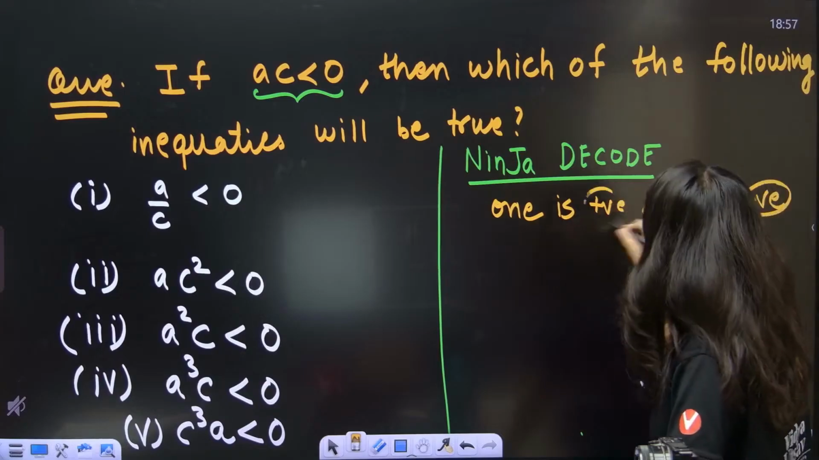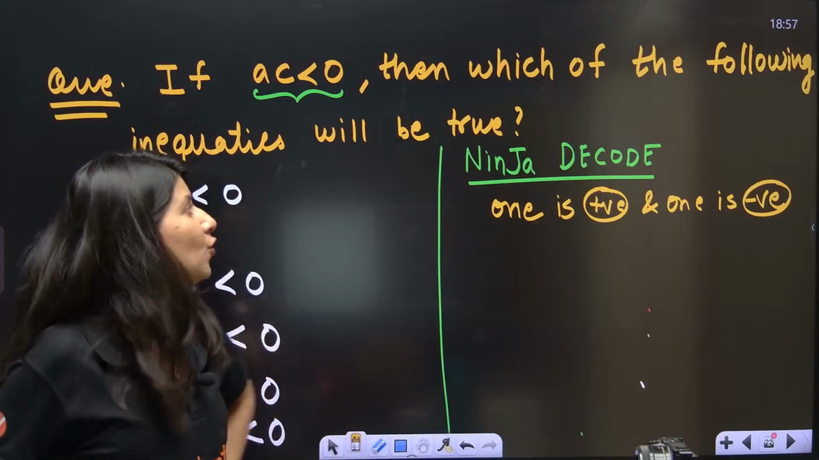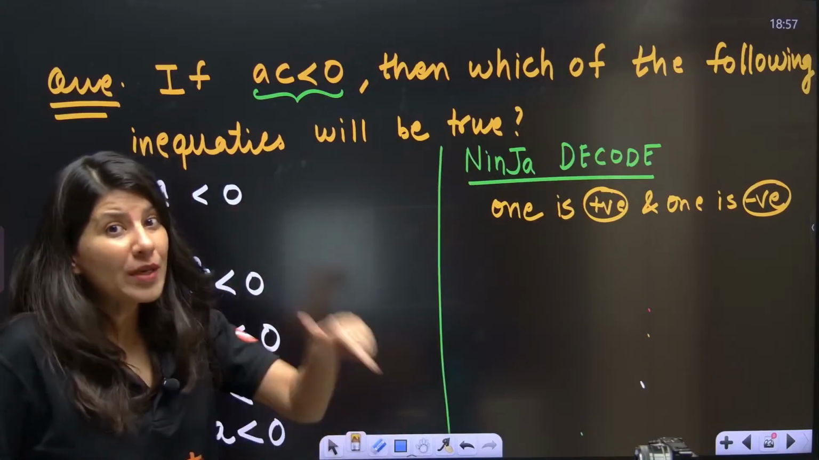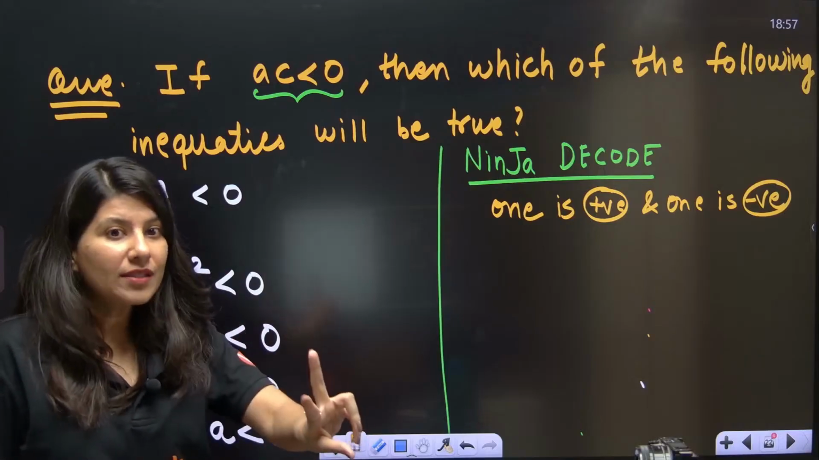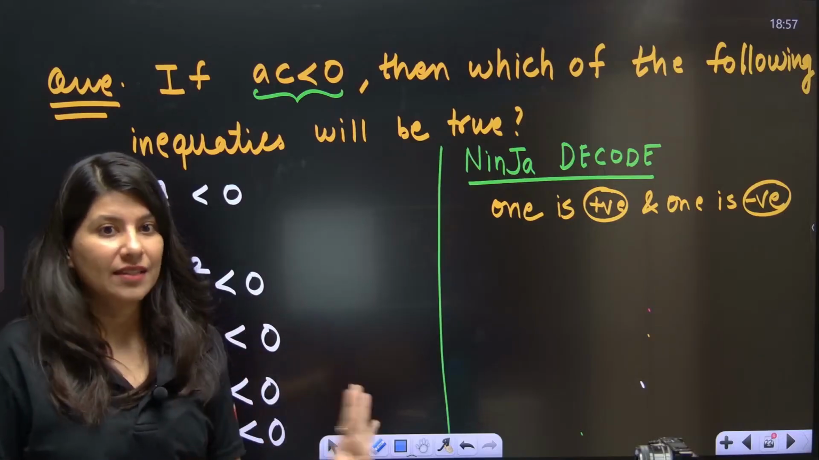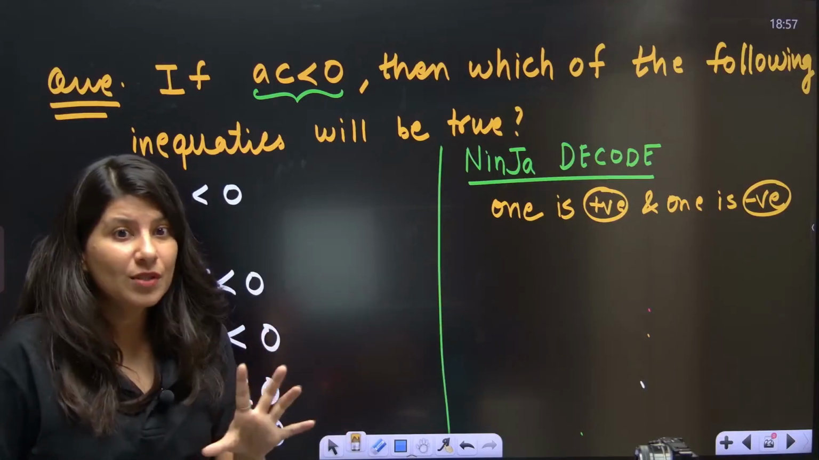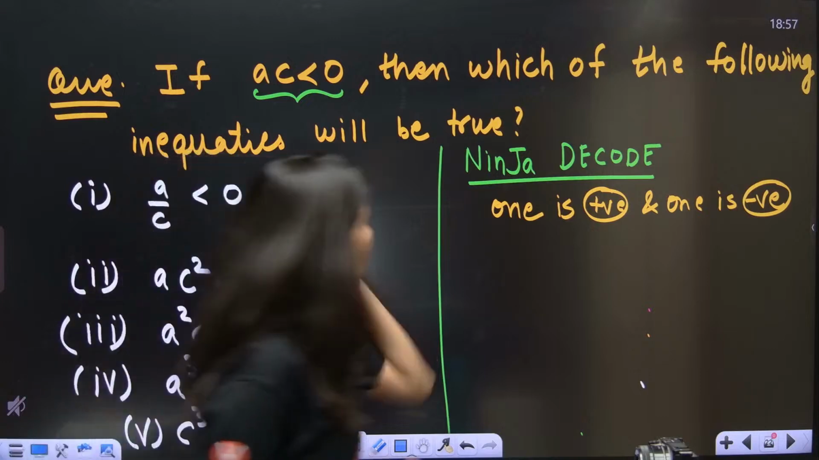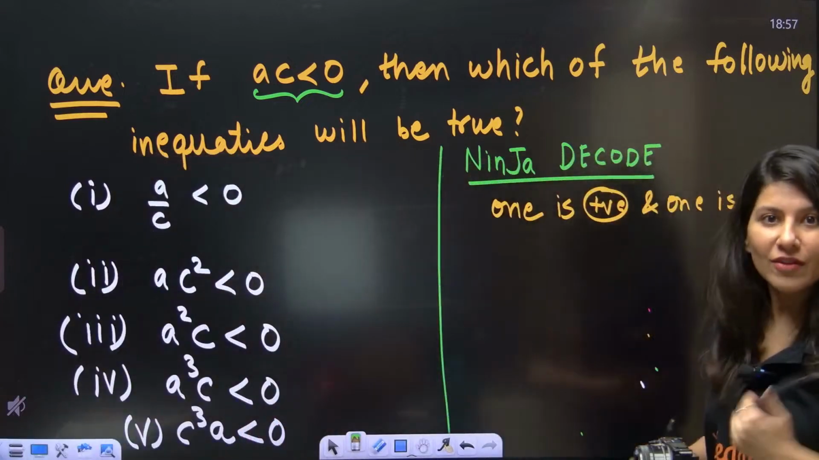So can you say that A is positive and C is negative? No, ma'am. We cannot say which one is positive, which one is negative. All we can say is one is positive, one is negative. That's it. Yes or no? We cannot decide A is positive or C is positive. Correct? So that means one is positive, one is negative.